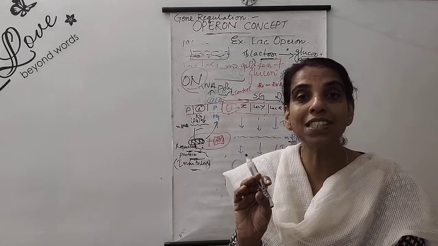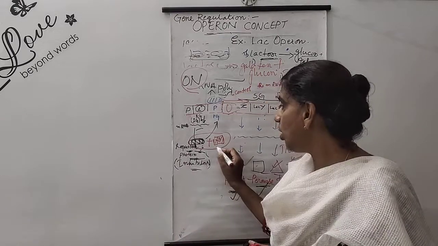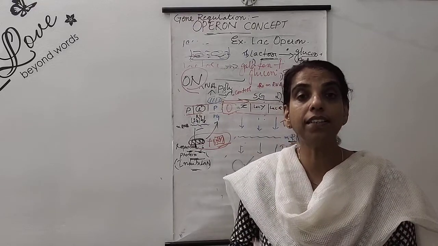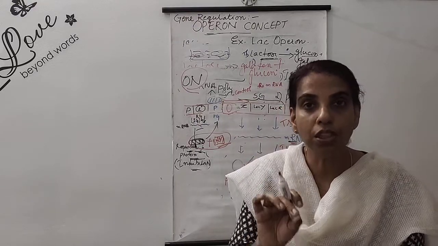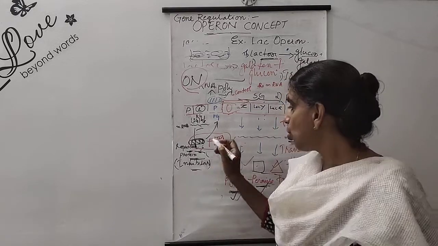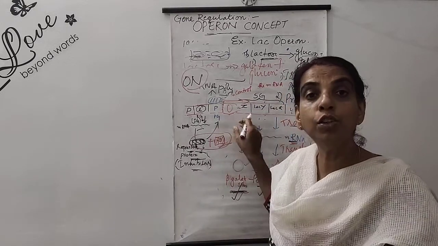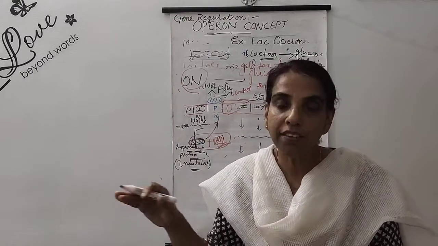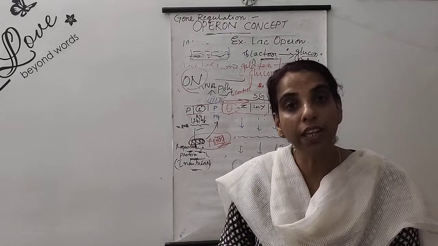It is induced by one food particle. What is that molecule? Lactose. So lactose is here acting like an inducer. This lactose will induce the complete operon to switch on, and everything will be perfectly done without any delay.